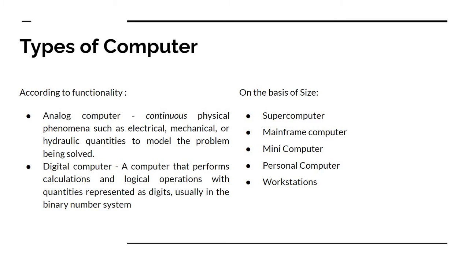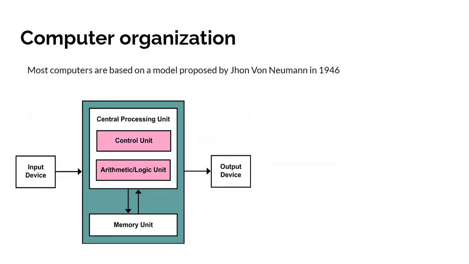Next we will see the computer organization. Most computers are based on a model proposed by John von Neumann in 1946. Nowadays, all computers use this model. The model contains three parts: the input device, the central processing unit, and the output device. First, we will see the input device.